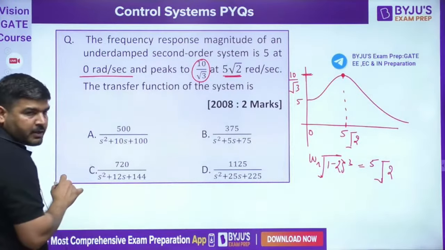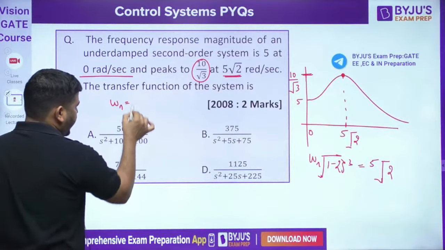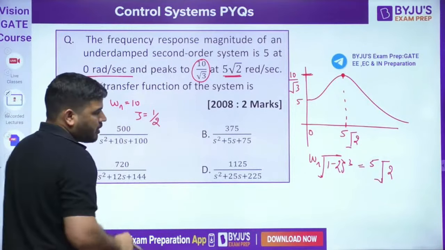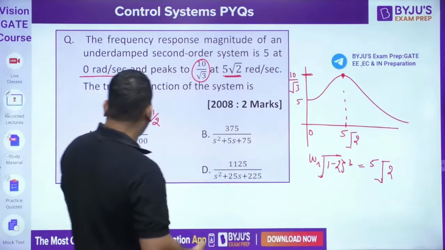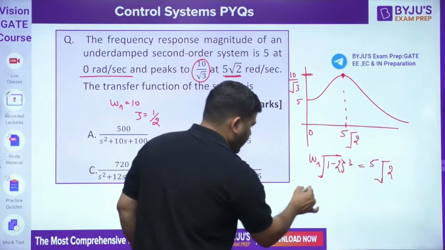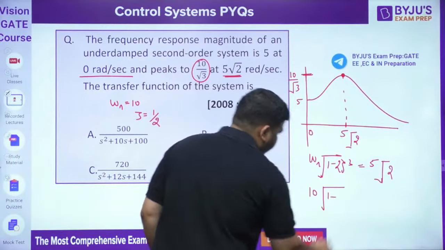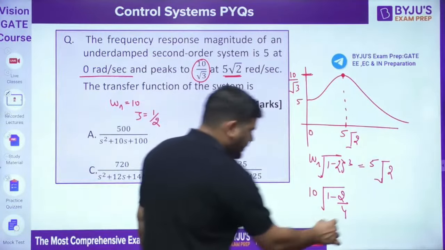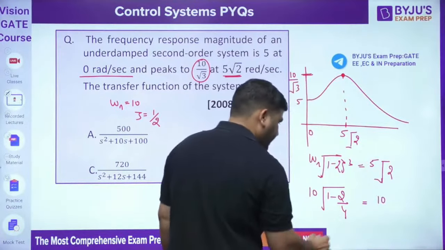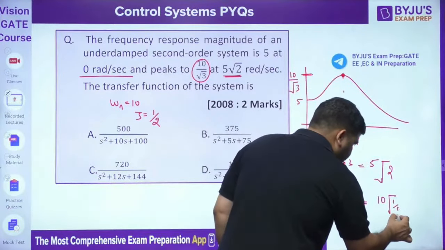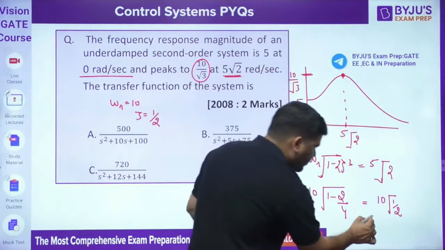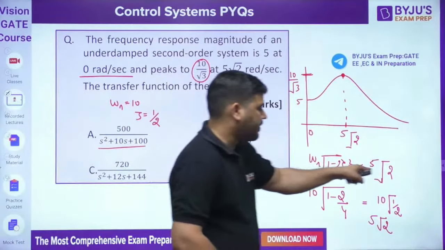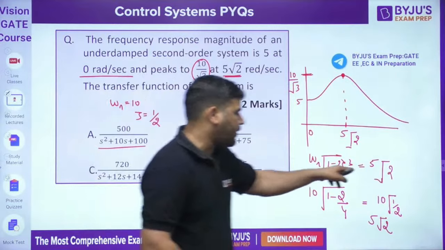Let's say the first option. In the first option, omega n came out to be 10 and zeta came out to be 1 by 2. So if I put these values in this formula, 10 root of 1 minus 2 by 4, you can easily see that it will become 10 root 1 by 2. So it will become 5 root 2. It means it is satisfying this condition. Resonance frequency of this function is 5 root 2.